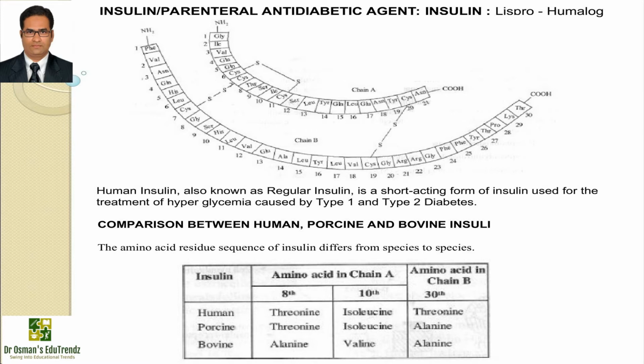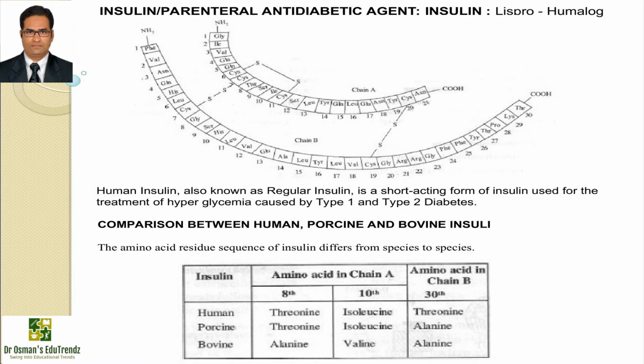Now, for general knowledge, a comparison between human, porcine and bovine insulin. The amino acid residue sequence of insulin differs from species to species. If we take human insulin, then in chain A, the 8th amino acid will be threonine and the 10th amino acid will be isoleucine. Whereas in chain B, the 30th amino acid will be threonine.